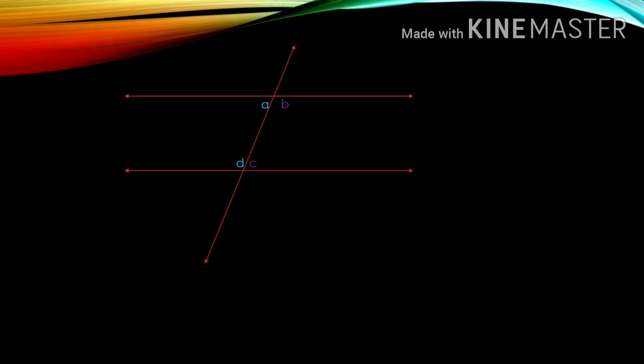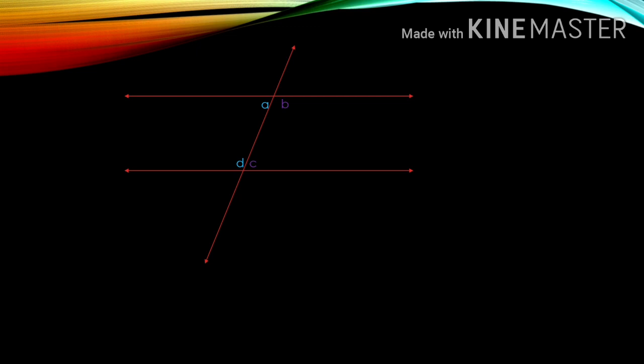Now what is this? Angles on the same side of the transversal. A and D. Similarly, B and C. What do you say for that? They are the angles on the same side of the transversal and there is a condition for them. Yeah, it is supplementary. That is, the sum of both angles will be 180 degrees.